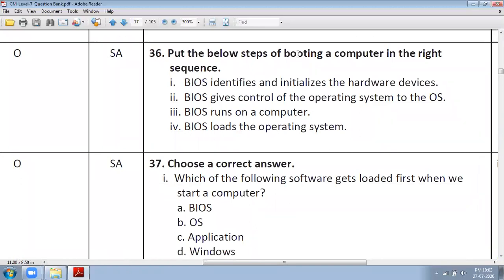Put the below steps of booting a computer in the right sequence. We have already studied this question, and all the steps, so here I will not take much time. I'm only telling you the right sequence. First, BIOS runs on the computer. Second, BIOS identifies and initializes the hardware devices. After that, BIOS loads the operating system, and finally BIOS gives control to the OS, the operating system.